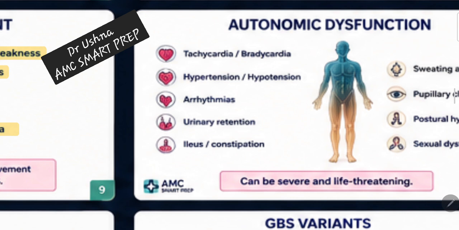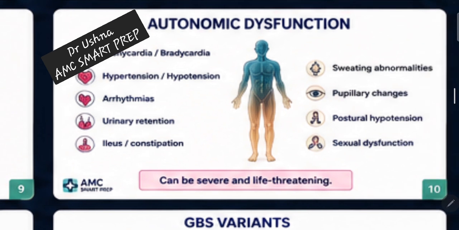Very important one. And then you can have autonomic dysfunction. Patient can have sweating, patient can have pupillary changes, hypotension, sexual dysfunction, urinary retention, all are the part of GBS. So autonomic should not distract you guys. Be focused.